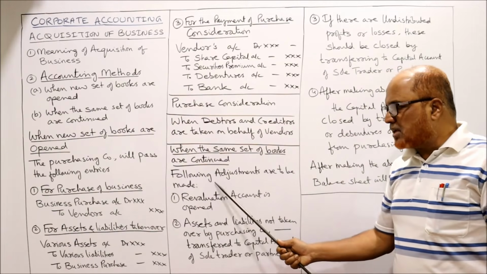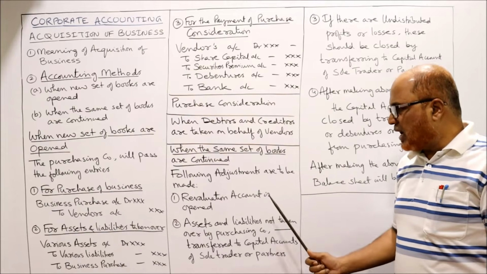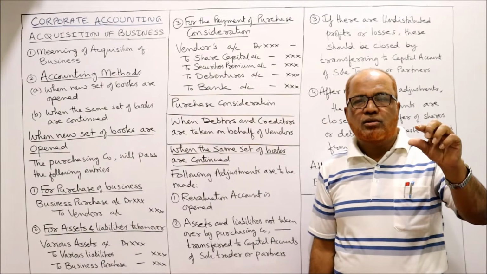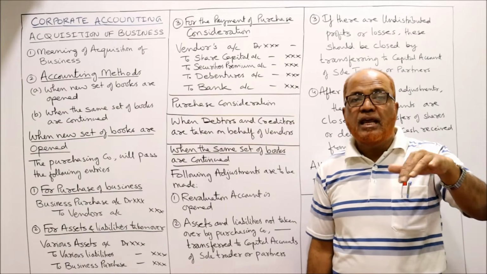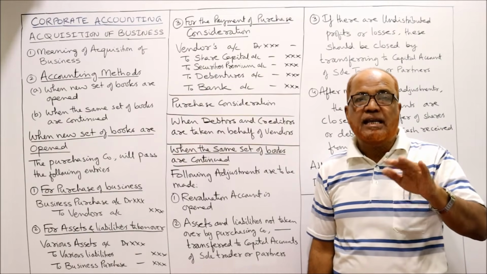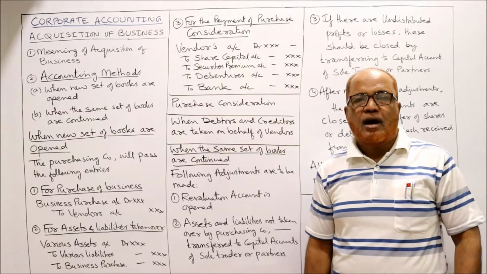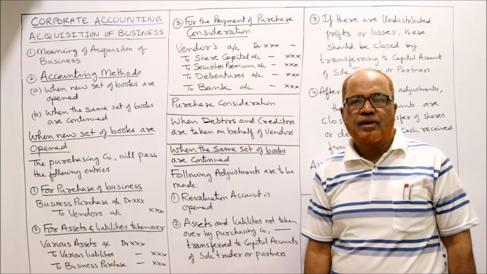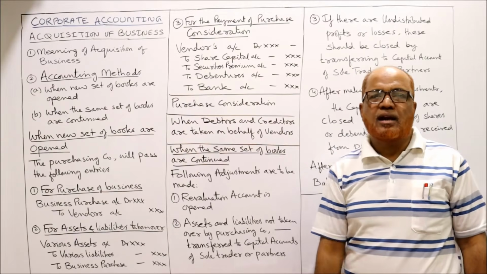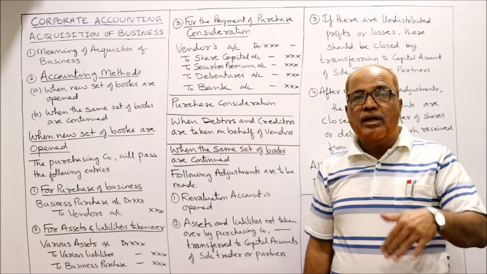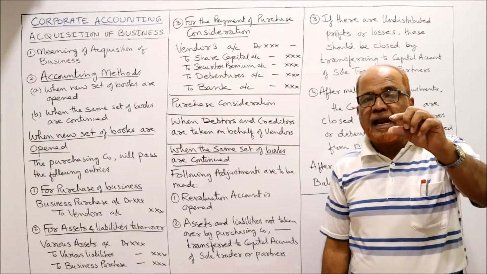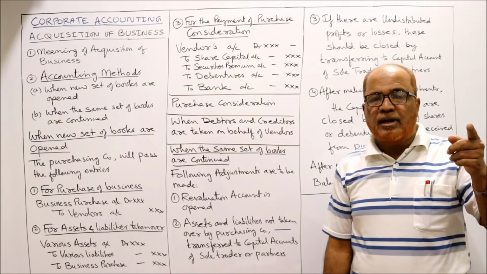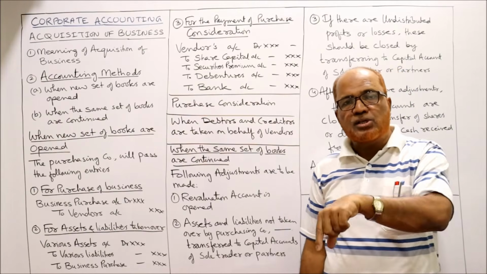The following adjustments are made. First, a revaluation account is opened. The company will make a revaluation account to record all the increase or decrease in assets and liabilities. In the vendor's balance sheet, the value of land and building is 10 lakh rupees. Now the agreed value is not 10 lakh, it is 12 lakh. So we have to increase the value of land and building: land and building account to revaluation account.